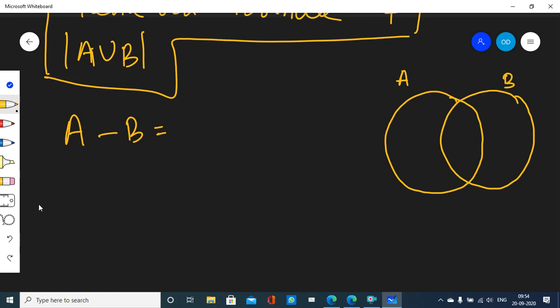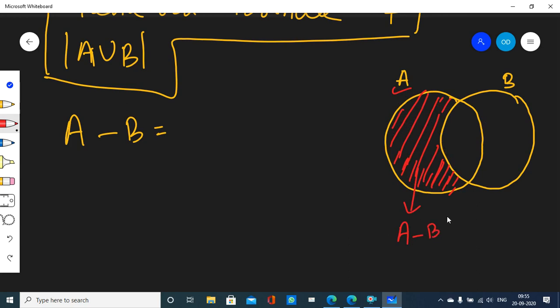You tell me one thing. A minus B is a set which carries what kind of elements? The elements that belong to only A but not B, right? Only A but not B. This red shaded region, right? Because every element that is there inside the red shaded region belongs to only A. They have nothing to do with set B. That is why this red shaded region is called A minus B.